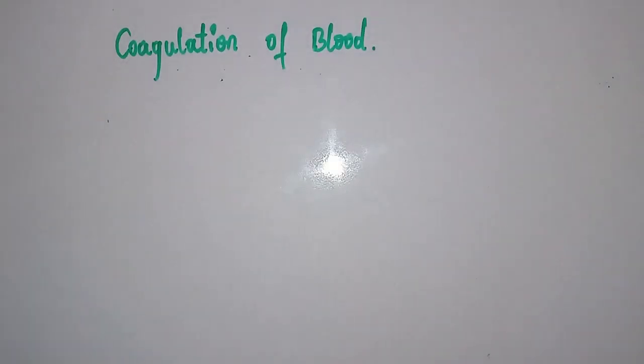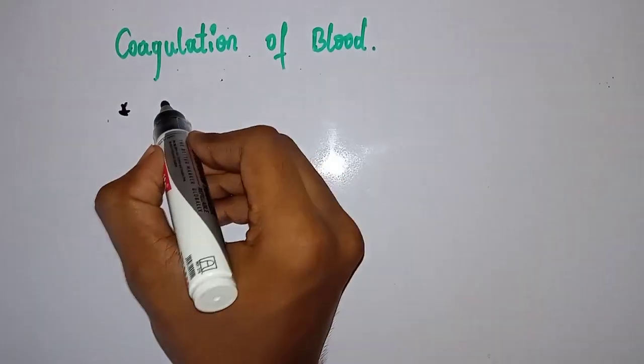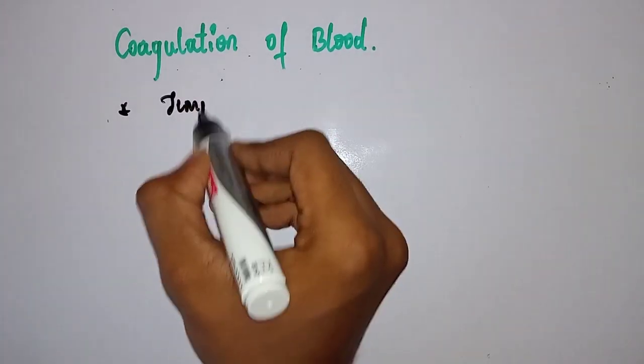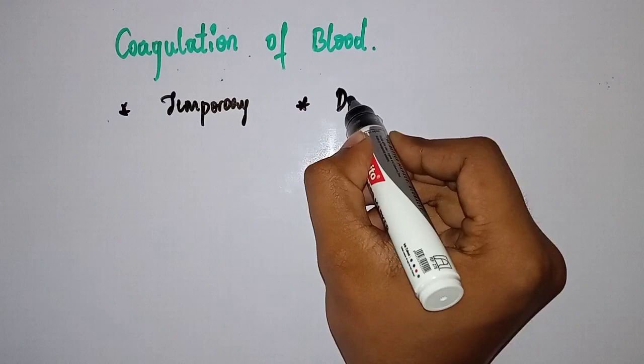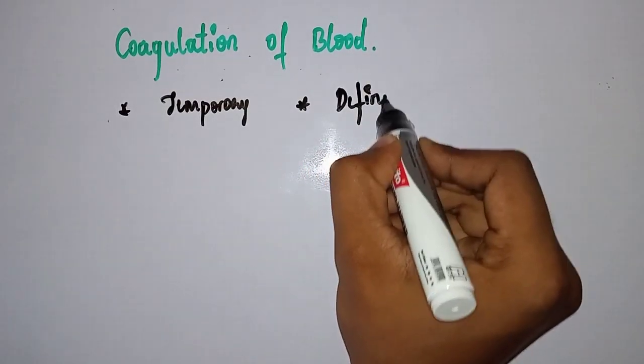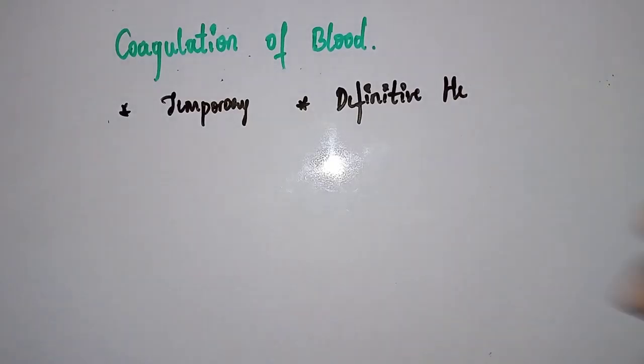In this video, I am going to discuss the coagulation of blood. So, what is meant by coagulation of blood? Coagulation of blood is nothing but the formation of a definitive hemostatic plug and subsequent stoppage of bleeding. You are thinking, what is meant by definitive hemostatic plug? See here, there are temporary and definitive hemostatic plugs. Hemostatic means stoppage of blood.